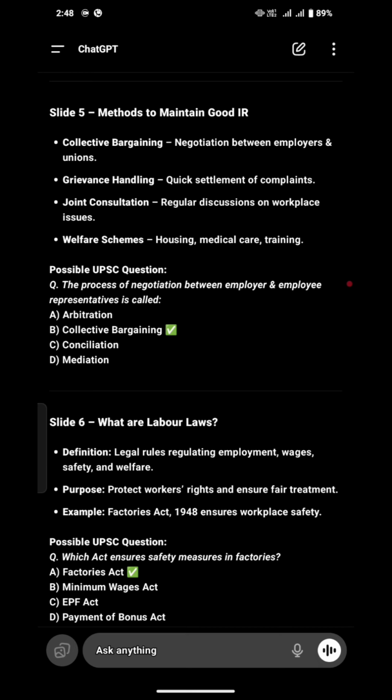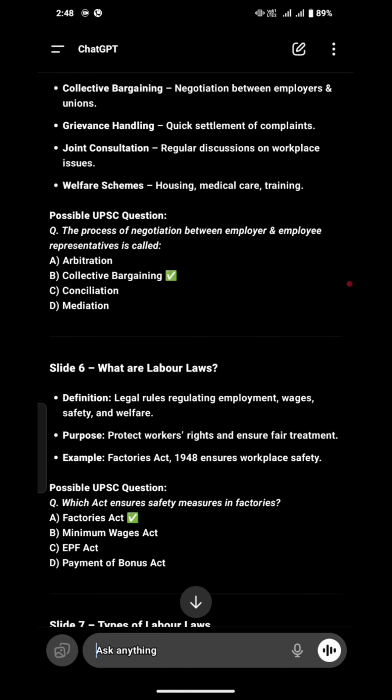And the fourth point is welfare schemes. Welfare schemes means housing, medical care, training. These are the facilities that industry mostly has to provide to its workers and employees, because nowadays without all those things, people might really feel hopeless, because it is very important nowadays.